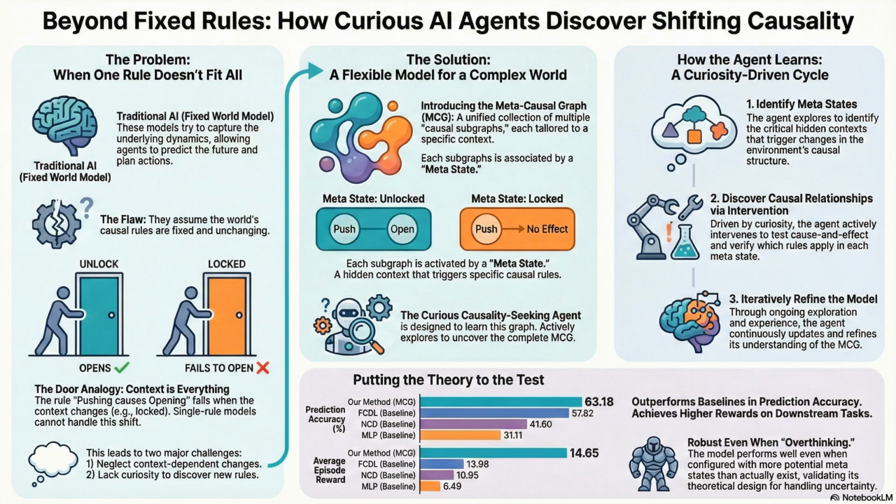It noticed its confusion score, that entropy spiked whenever things were red. It thought, wait, my predictions only fail when these objects are red. So it started intervening. It probably just started painting things red on purpose to see what would happen. Effectively, yes. By doing that, it isolated the magnetism metastate. It learned the rule pushbox causes move ball only exists in that very specific context.